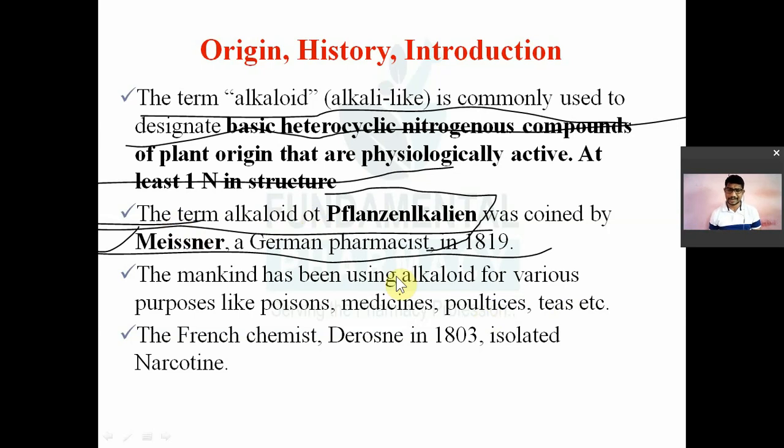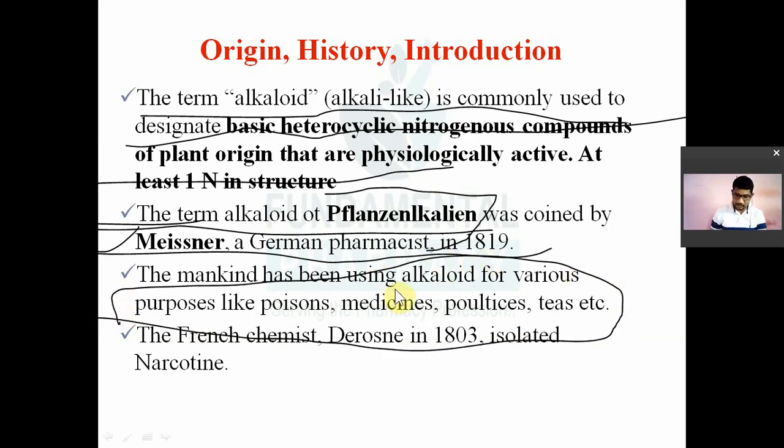Now mankind has been using these alkaloids for different purposes, like for medicine, for curing inflammation, and for poisoning, not for human poisoning but for other poisoning, like rat poisoning and poisoning of fishes. Like if you want to catch fish, then poisoning, for that poisonous. So mankind has been using alkaloids for various purposes like poisons, medicines, poultice, etc.